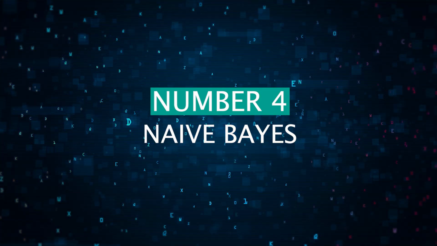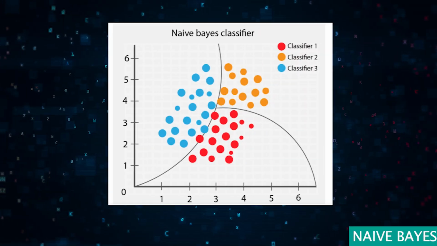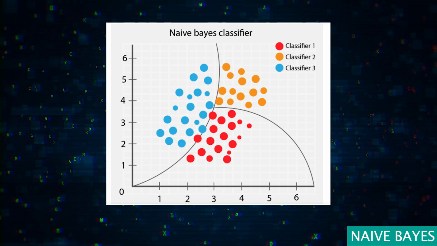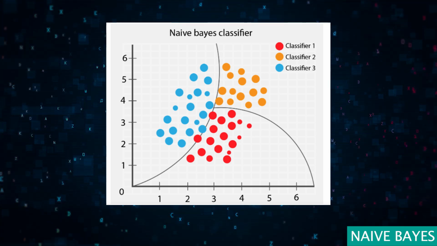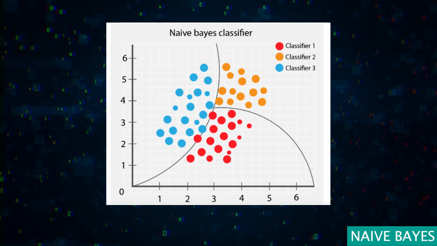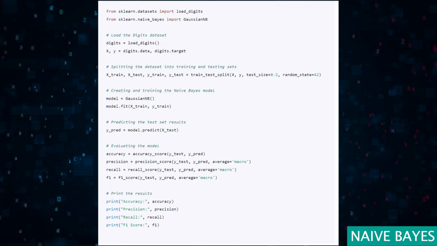4. Naive Bayes. This is a supervised learning algorithm used for classification. It uses Bayes' theorem and strong, naive independence assumptions between the features. It calculates the probability of each class and the conditional probability of each class given each input value. These probabilities are then used to classify a new value based on the highest probability. For example, you can use this algorithm to classify images of handwriting from 0 to 9.